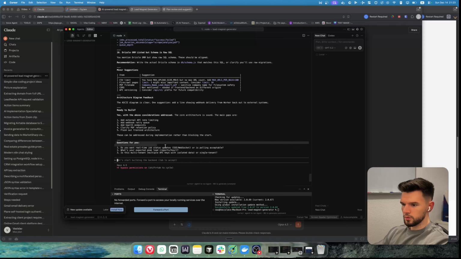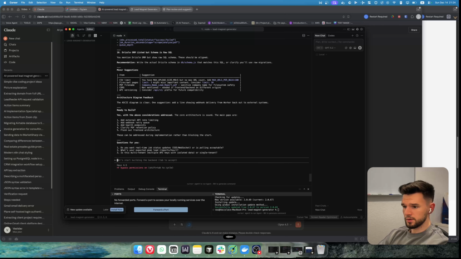And we also have some questions here at the bottom, which are, do you want real-time job status updates? What's your expected peak load, peak hours? Is it multi-tenant or single tenant? Let's start from the bottom. Right now it's only a single tenant application, so we don't need a multi-tenant infrastructure. I have no idea what my peak hours are gonna be.